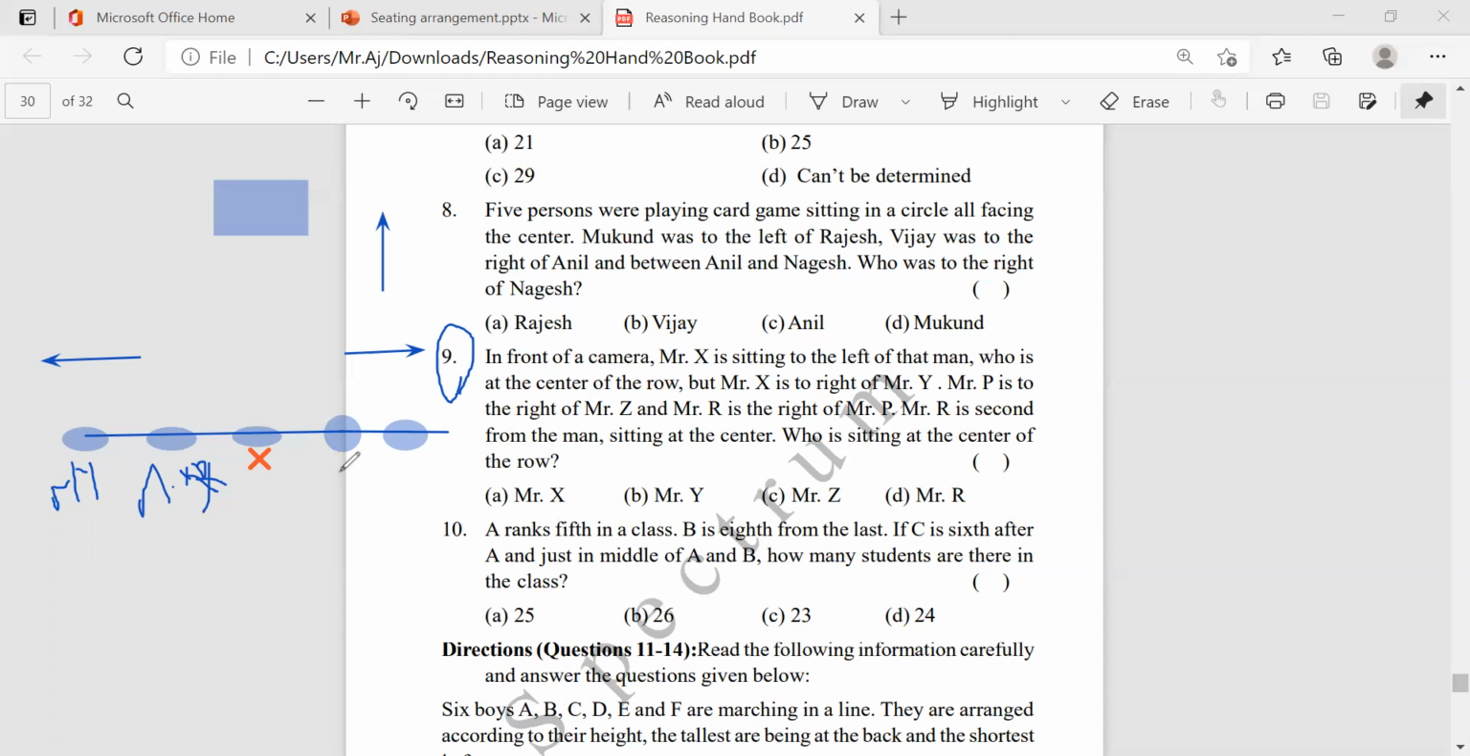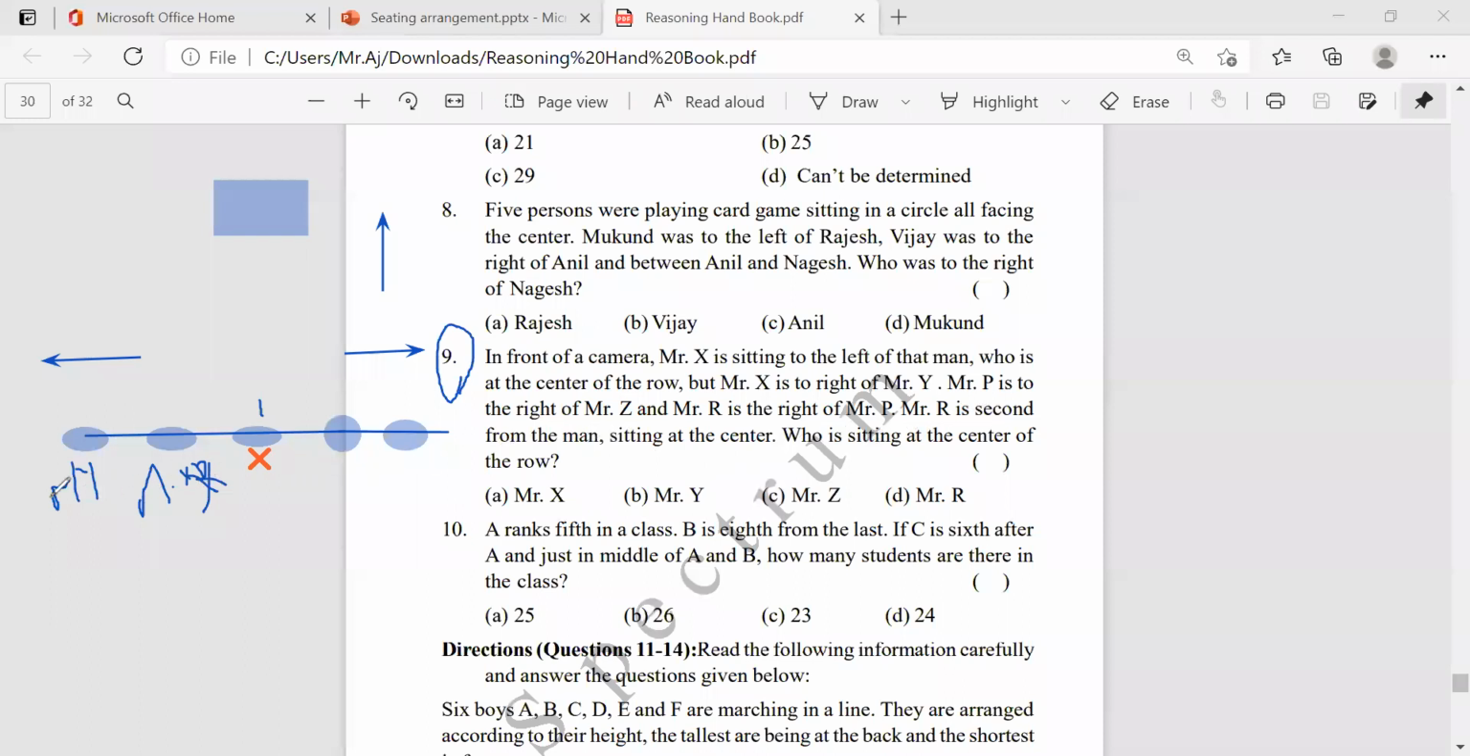Okay. And Mr. P is to the right of Mr. Z. So 3 members are still here. And Mr. R is to the right of Mr. P. And Mr. R is second from the man sitting in the center. See, directly they gave the answer here. Sitting in the center, one person is there. Who's that? We don't know. But Mr. R is second from that person.